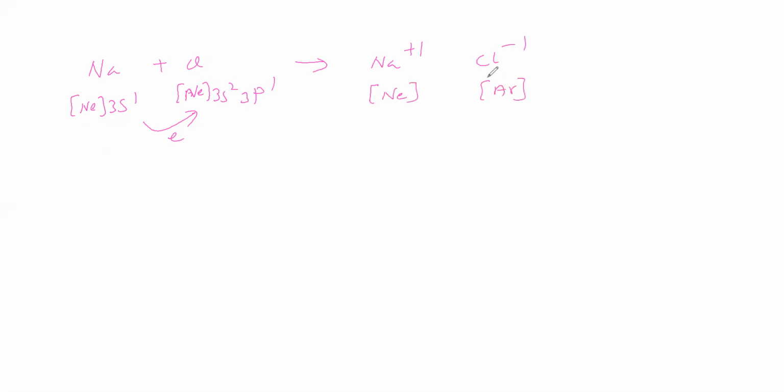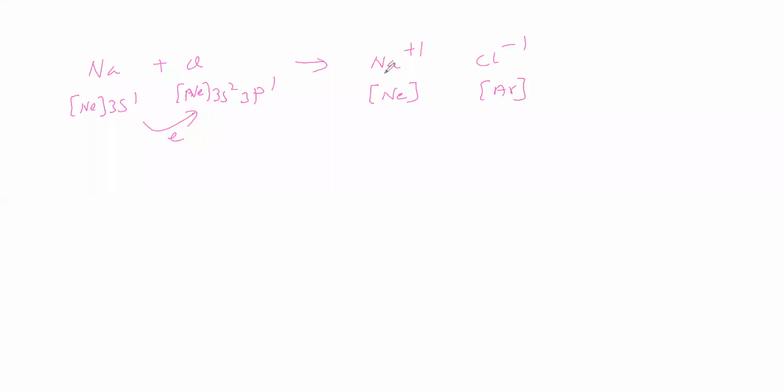That we will see. Sodium, electronic configuration neon 3s1. Chlorine, electronic configuration neon 3s2 3p5. One electron transfers like this, so we get Na plus 1 and Cl minus 1. Na plus 1 means neon configuration, and Cl minus 1 means argon configuration.